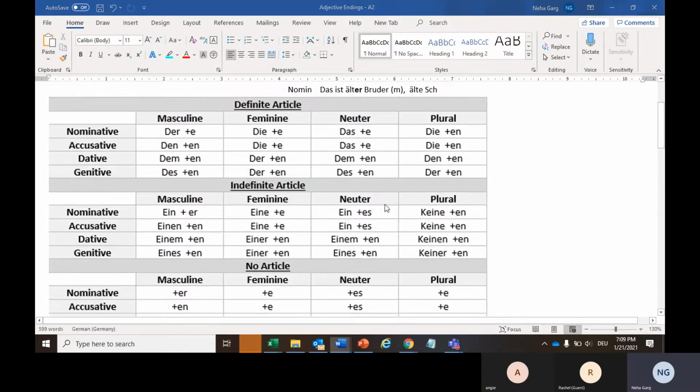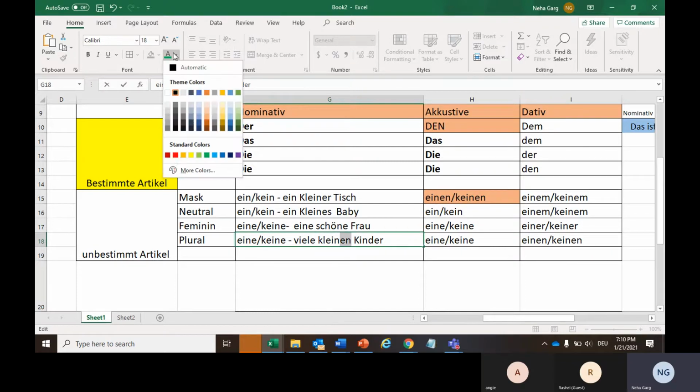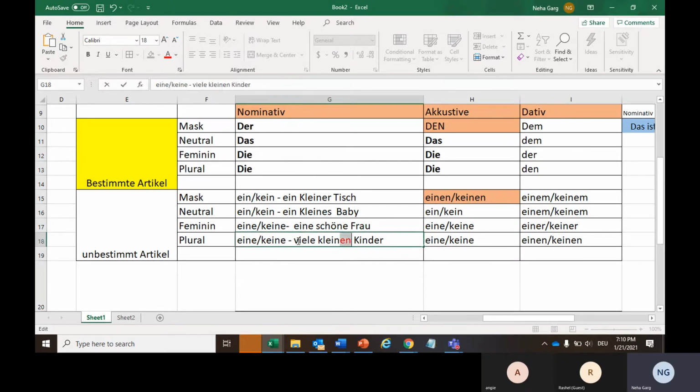So if I talk about plural case with nominative, I would be writing viele kleinen Kinder. So here I would not be writing viele kleine Kinder, but viele kleinen Kinder, because this is plural. So that's how it will work.